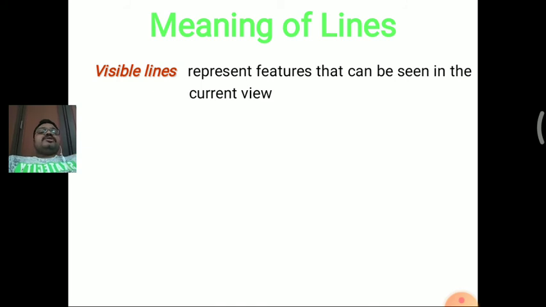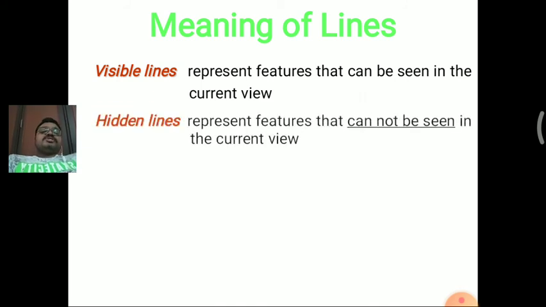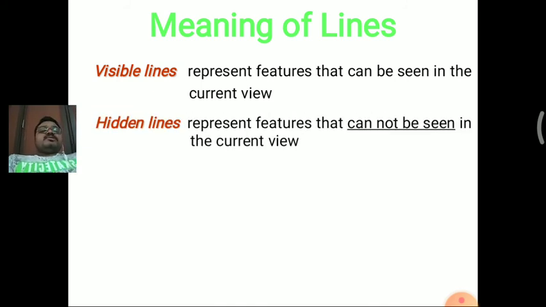And the meanings of these lines: the first one is the visible lines. These visible lines reference the features that can be seen in the current view, that are visible to our eyes. Next one is the hidden lines. These hidden lines represent the features that cannot be seen in the current view. Earlier we discussed the same.